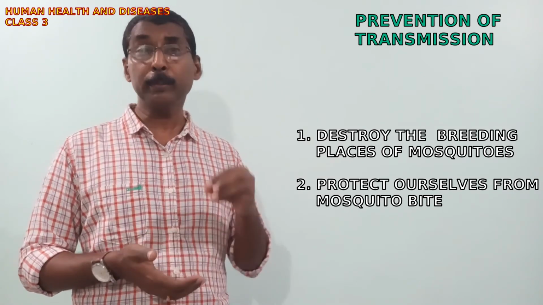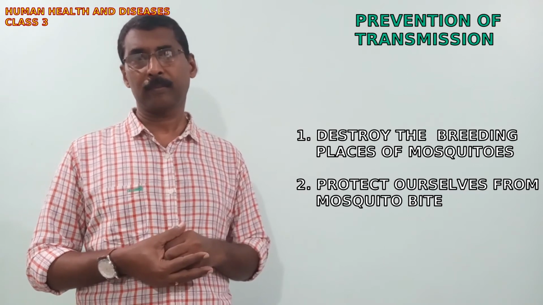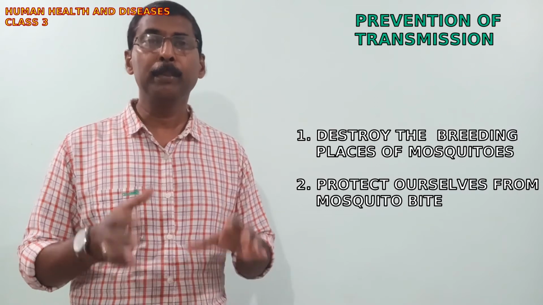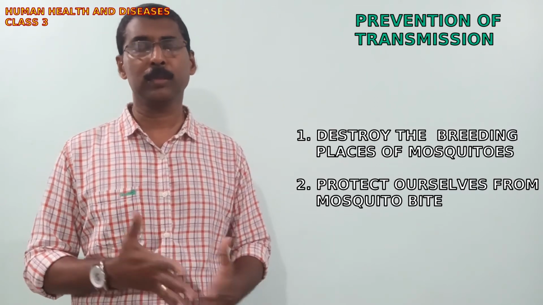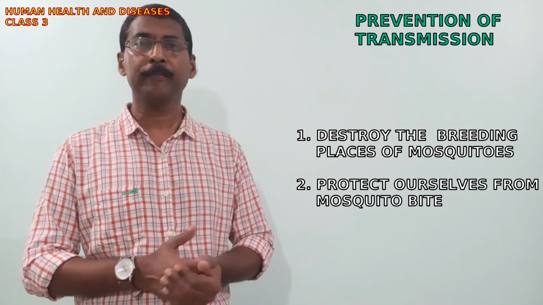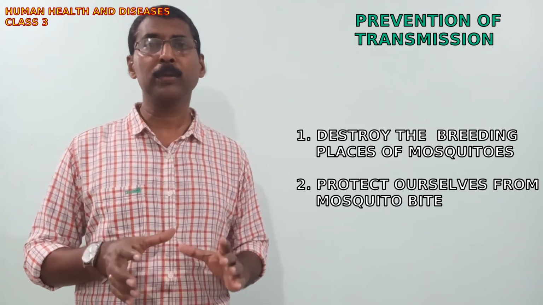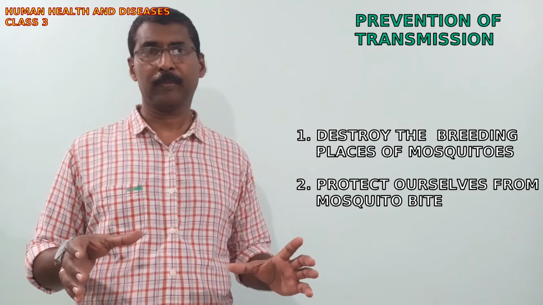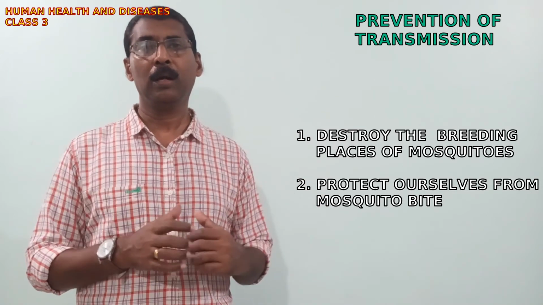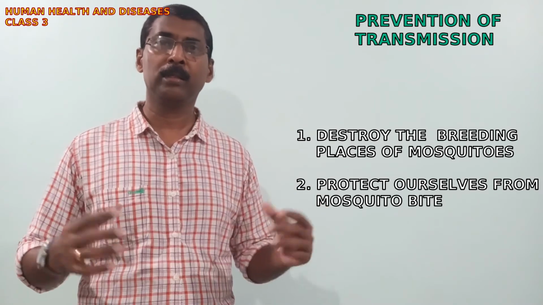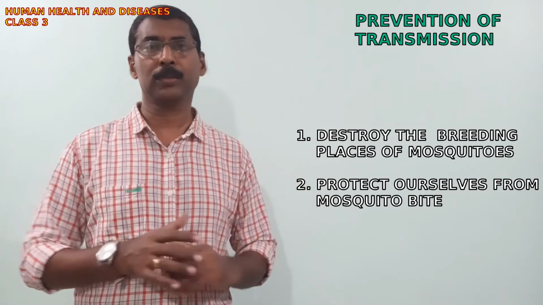And for mosquitoes to be controlled, we should avoid or destroy the breeding places of mosquitoes. You know, the breeding places of mosquitoes are stagnating water. So water should not be allowed to stagnate around our houses or nearby the houses.